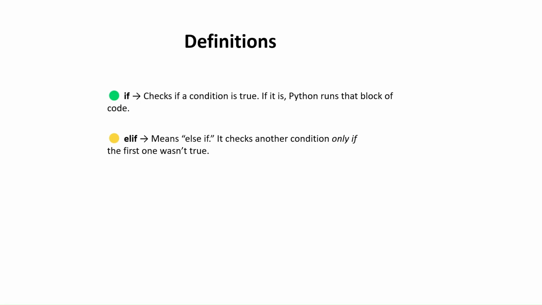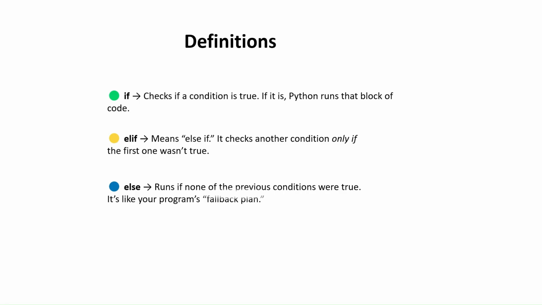Now, if that second one is also not true, it goes to the third one, which is else. It runs if none of the previous conditions were true. It's like your program's fallback plan.